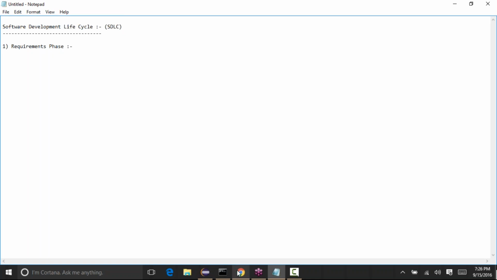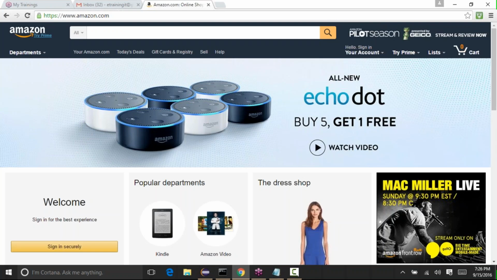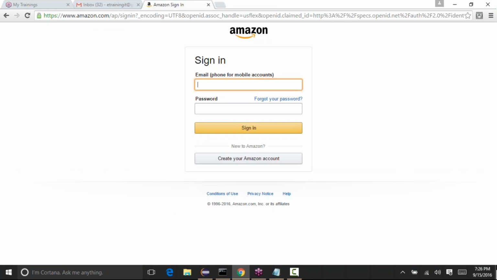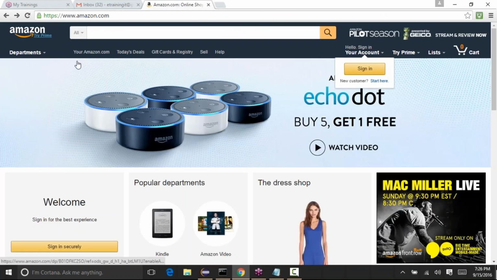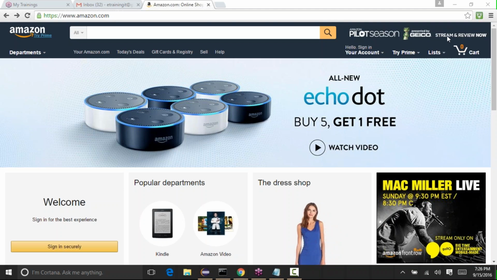For example, when you open this URL, this Amazon page should be displayed. When you click on this, it should go onto this page. They also decide how things should look, that the Amazon icon should be displayed like this, that there should be an edit box here, and a link with an icon that users can click.